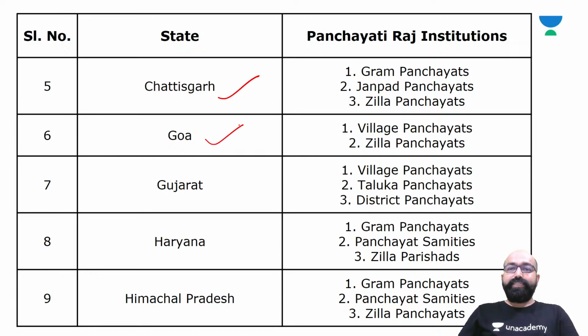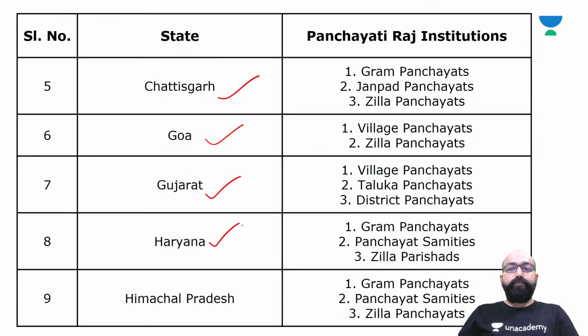In Goa, there is a two-tier structure: village panchayats at the village level, and directly Zila Panchayat at the district level. In Gujarat, a three-tier system: village panchayats, taluka panchayats, and district panchayats.